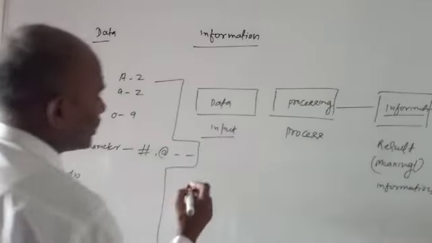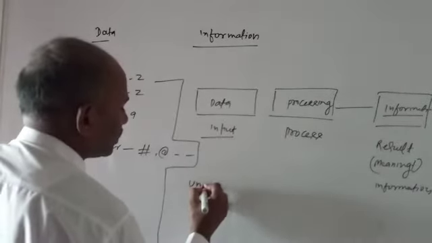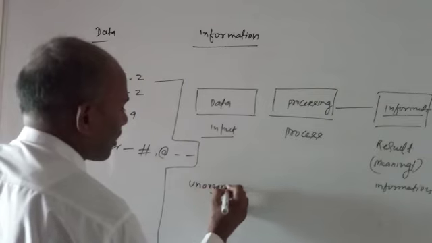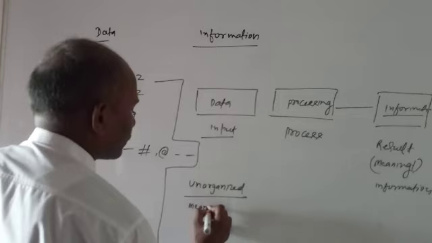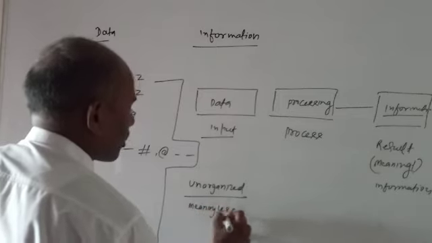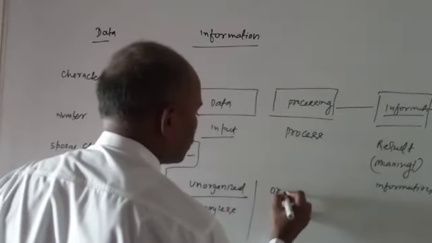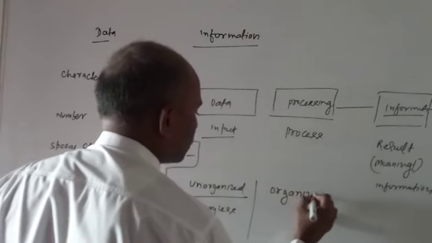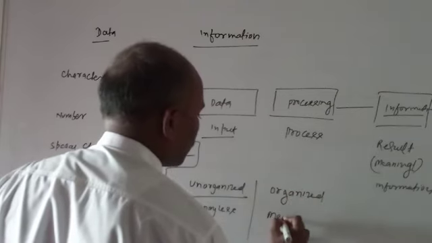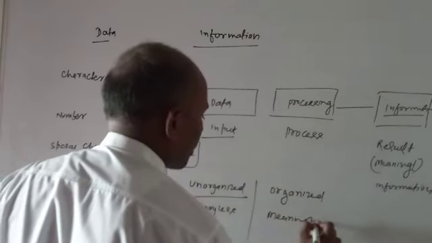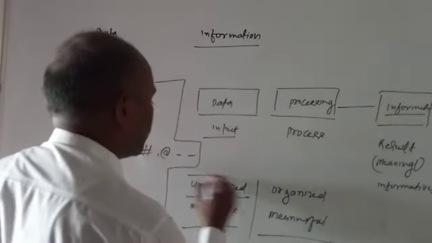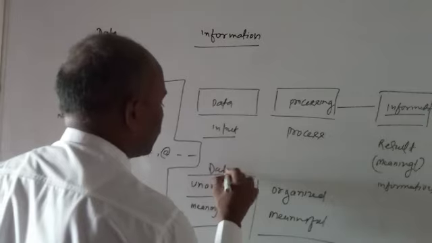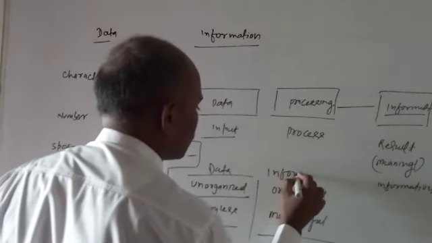Data is unorganized and meaningless, and information is organized and meaningful. This is called data and this is called information.